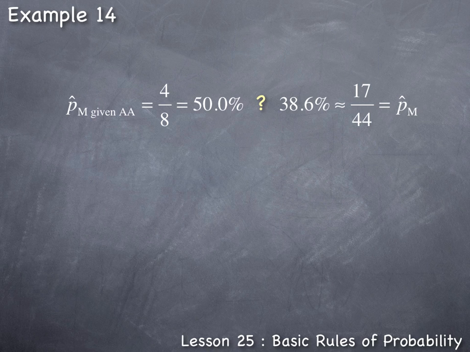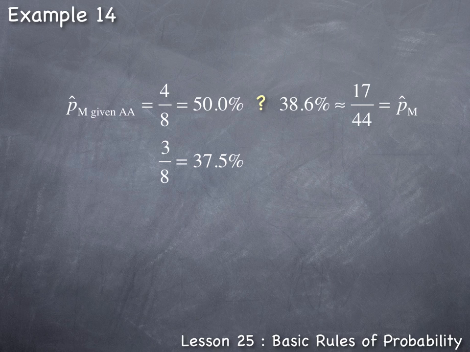What if, just by chance, we happen to get 1 fewer male who rated their math ability as above average? In that case, we would have 3 out of 8. And 3 out of 8 is 37.5%, which would be below the 38.6%. So just 1 student difference here can give us a result that was lower than the 38.6% or one that was higher than the 38.6%.